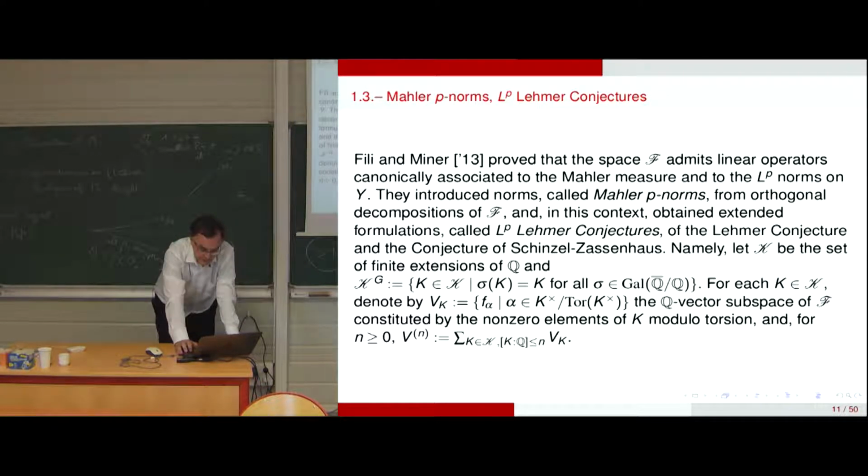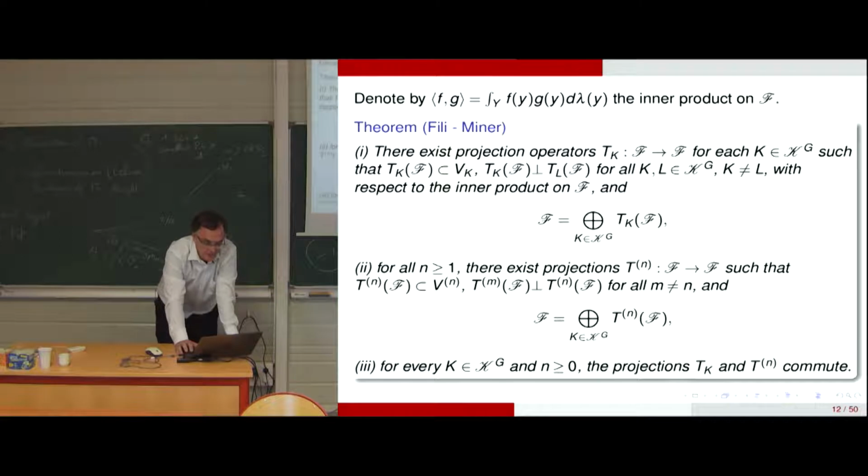For each K in K, we denote by V_K the set of f_alphas we have seen, so the logarithm of the size of alpha, with alpha in the class in K-star modulo torsion. We denote it like that, and V_N is the sum of the V_K. So now what can we do with that?